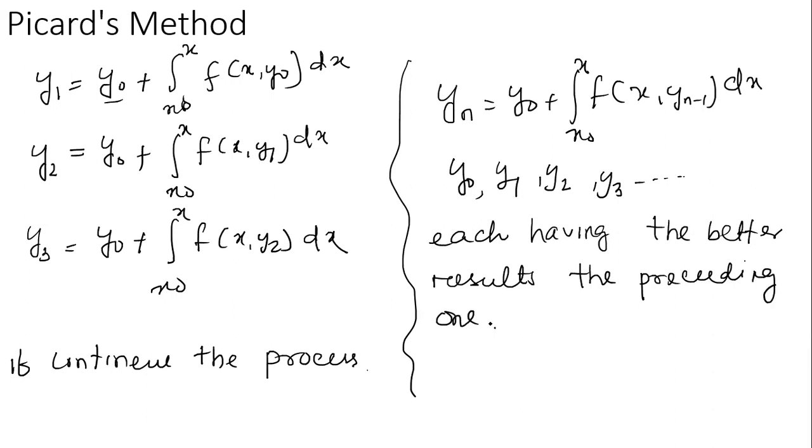So this is your solution by Picard's approximation method. The process is: first y0 is given, then you can find y1 by substituting y equal to y0. Then you can find y2 by substituting y equal to y1. Then you can find y3 by substituting y equal to y2, and so on. Y1 is a better result than y0, y2 is better than y1, y3 is better than y2, and so on.